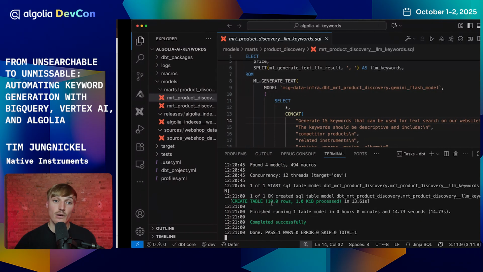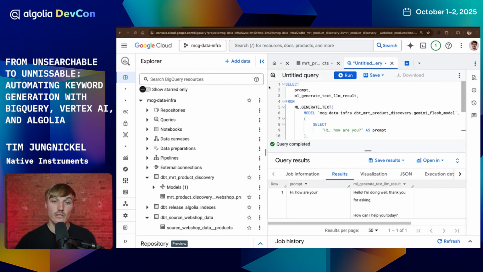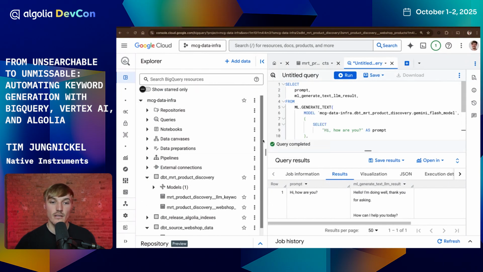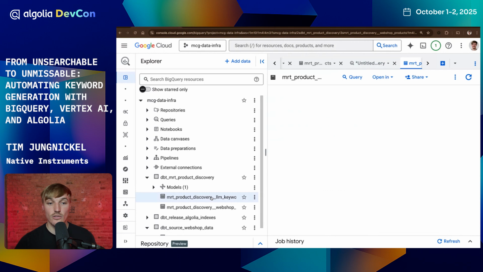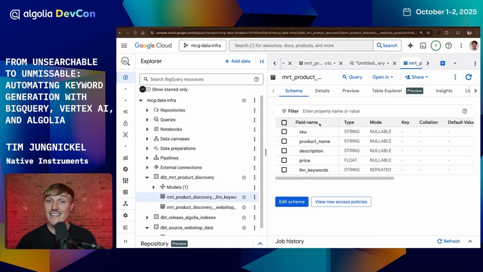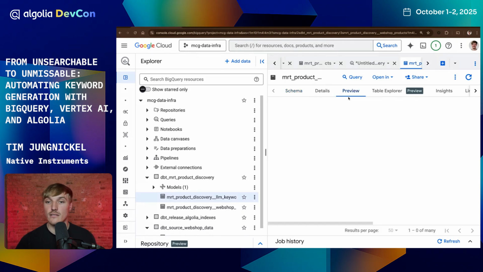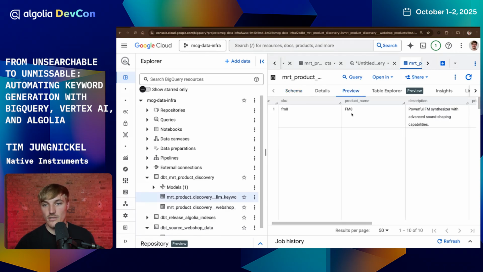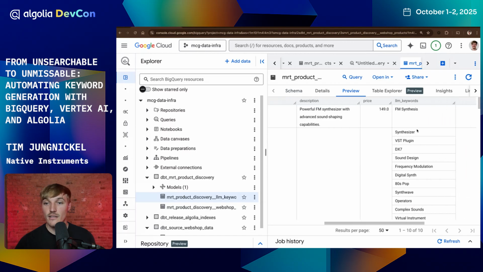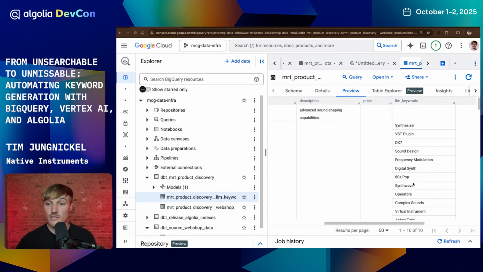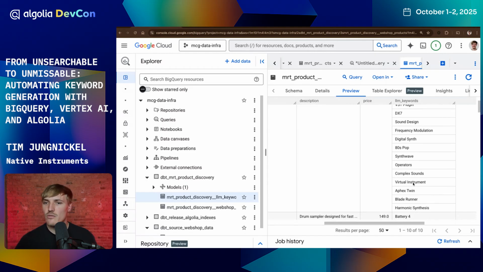And if I now go back to our data warehouse and refresh the content one more time, you will find a new table called Product Discovery LLM Keywords, now having a new field LLM Keywords, which includes the keywords that we just created. And as you can see for this product, if we move to the right, you will find keywords that we didn't have before. So these are synthetically generated through Vertex AI and now very descriptive of the things that we want to have for our full text search.